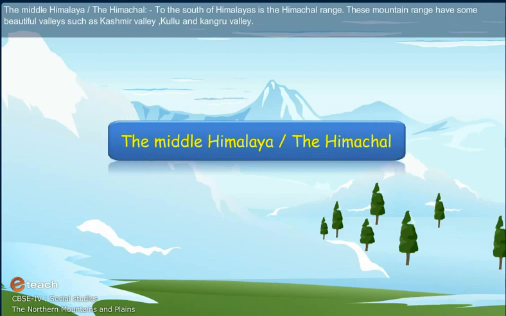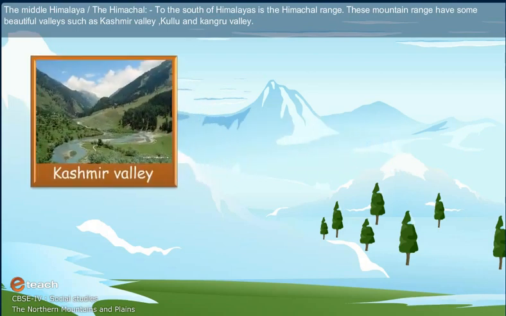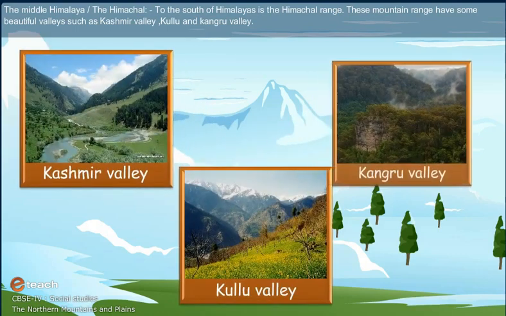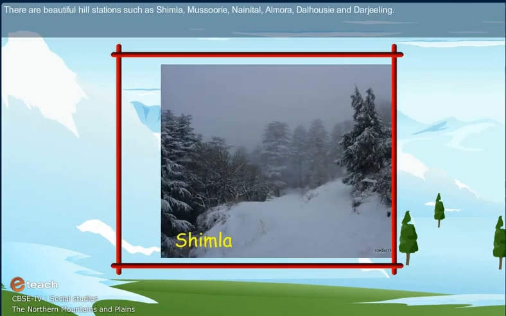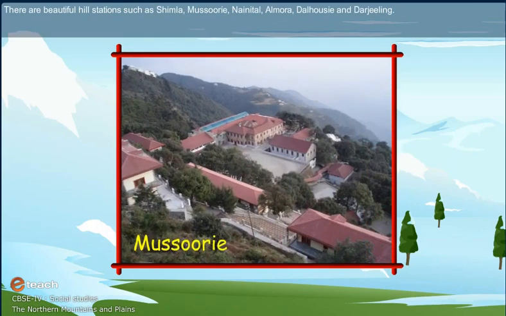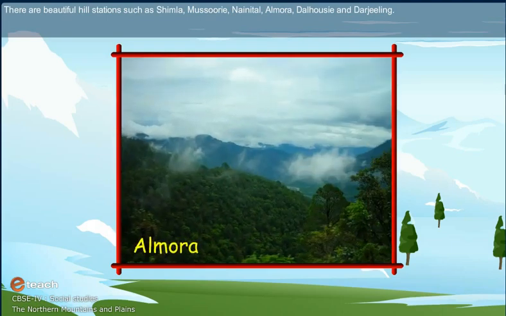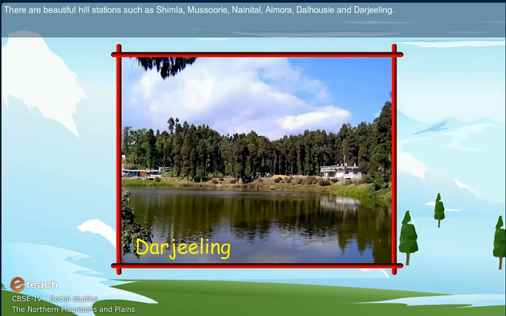The Middle Himalaya, the Himachal. To the south of the Himadri is the Himachal Range. This mountain range has some beautiful valleys such as Kashmir Valley, Kullu and Kangra Valley. There are beautiful hill stations such as Shimla, Mussoorie, Nainital, Almora, Dalhousie and Darjeeling.